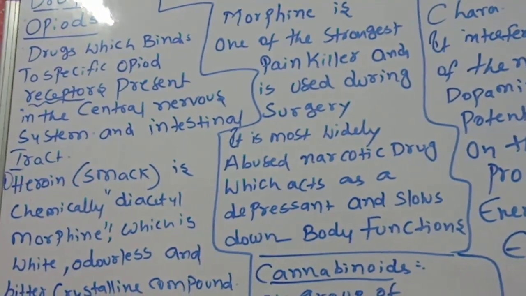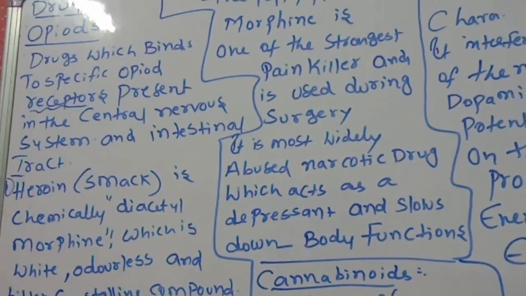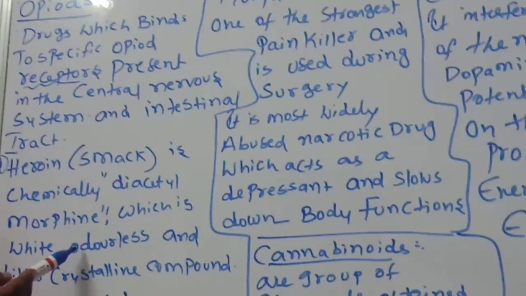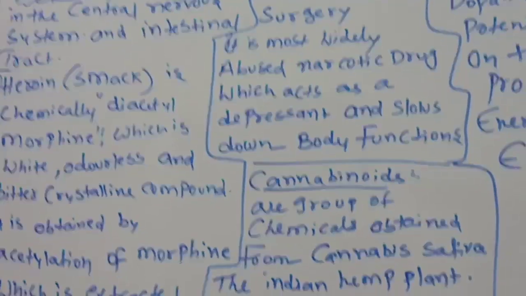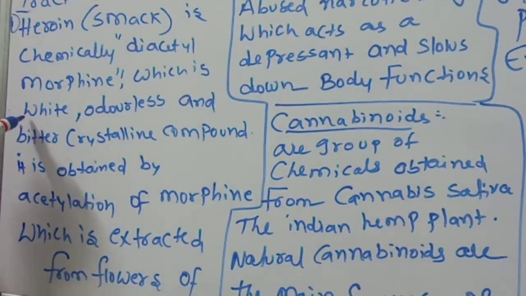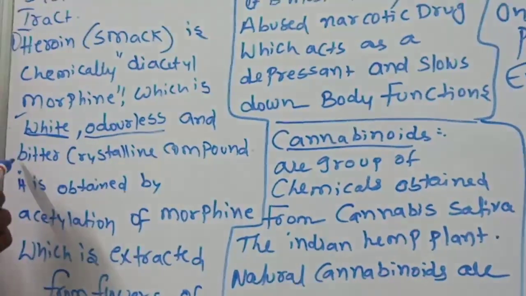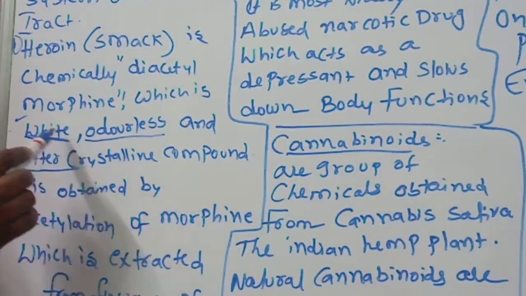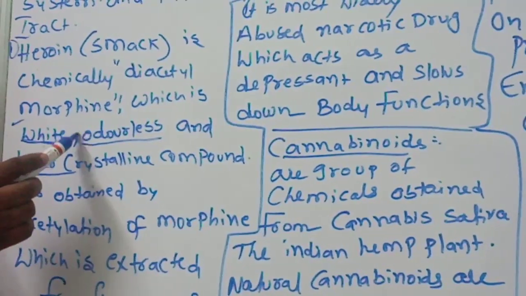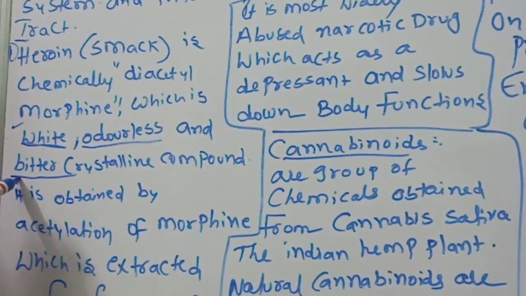Heroin, chemically diacetyl morphine, is a white, odorless, no smell, and bitter crystalline compound.